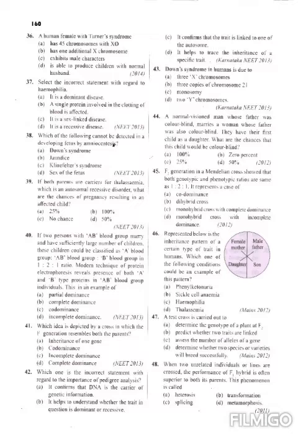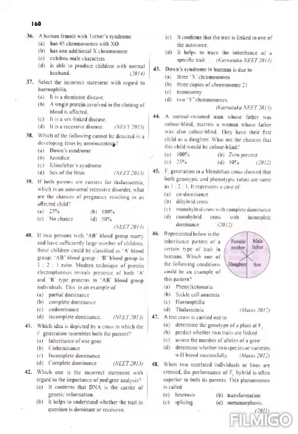Then the next question is, which idea is depicted by a cross in which the F1 generation resembles both the parents? F1 generation resembles both the parents. Okay. Inheritance of one gene, codominance, incomplete dominance, complete dominance. So here the F1 generation resembles both the parents, so the option is B, that is codominance. Clear. Next question, question number 42.